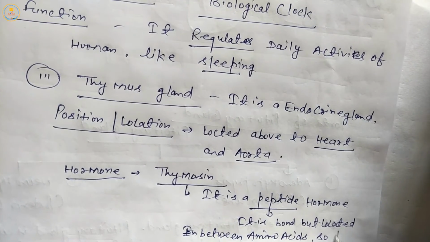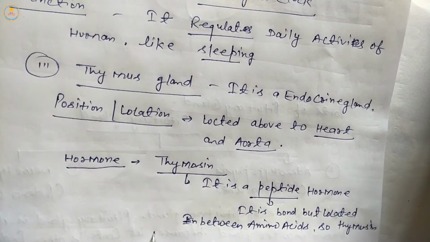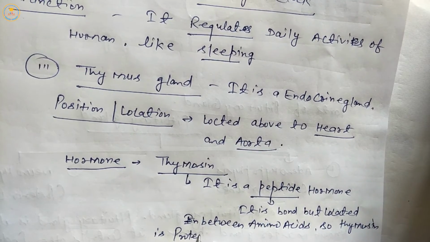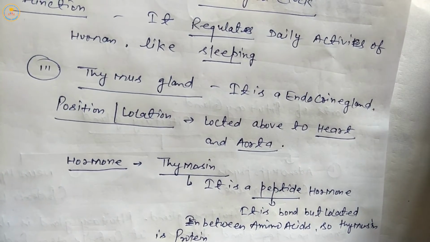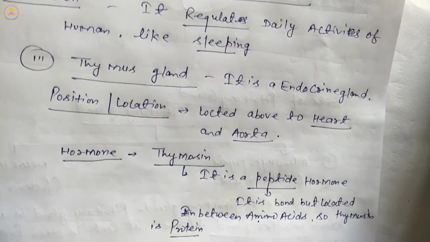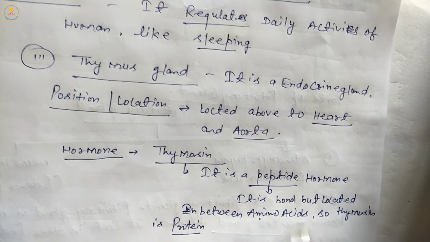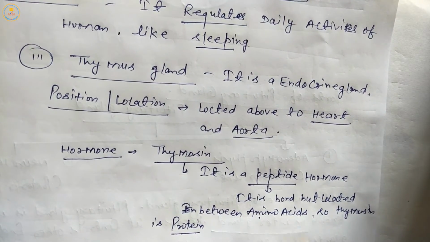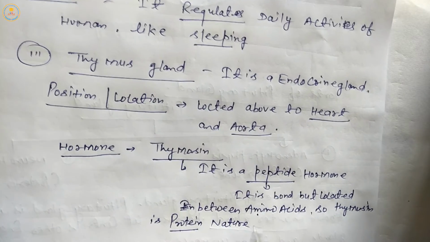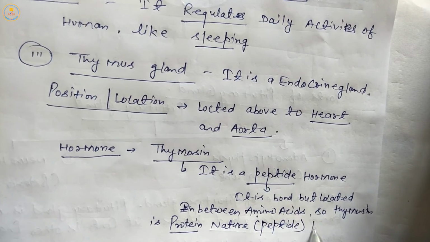So thymosin is a protein, because a polymer of amino acids is called protein, and a single unit of protein is called an amino acid. So thymosin is protein in nature, or a peptide hormone.